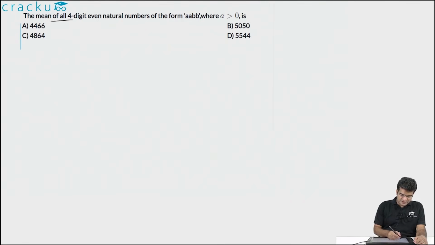In this question, we are asked to find out the mean of all the 4-digit even natural numbers which are of the form AABB, where A is greater than 0. So the first 2 digits are the same and the last 2 digits are the same, and we are told that all of them have to be even.